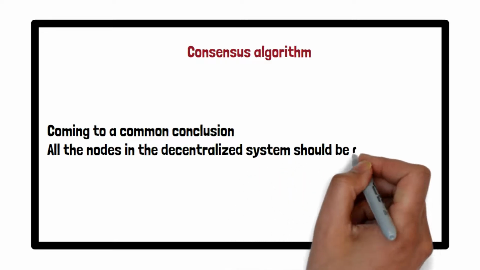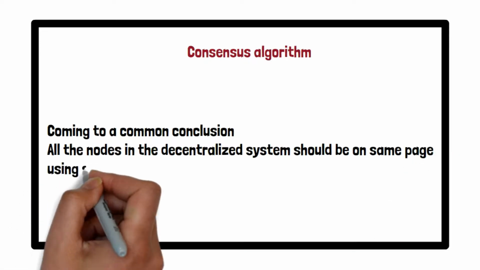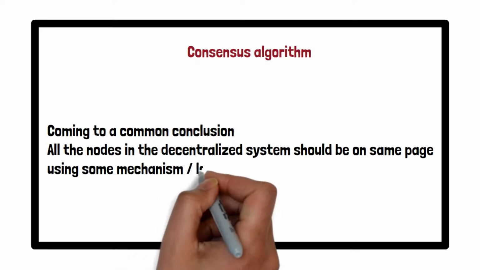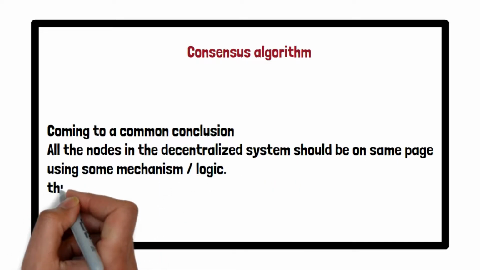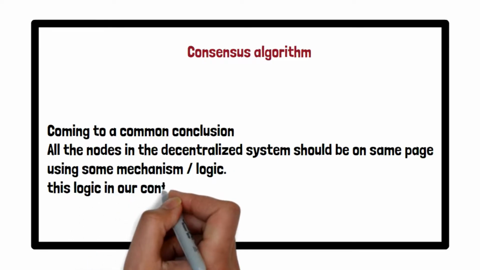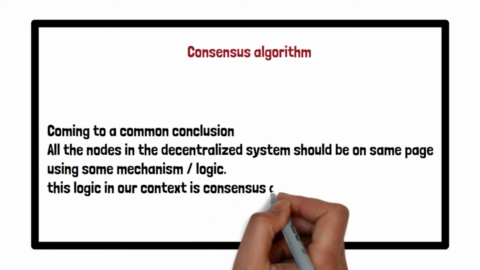Everyone should think or come to a common conclusion. So a logic or algorithm which helps us in achieving this target, that everyone should be on the same page, everyone should be in agreement with each other, that kind of logic and that kind of algorithm, we call it consensus algorithm.